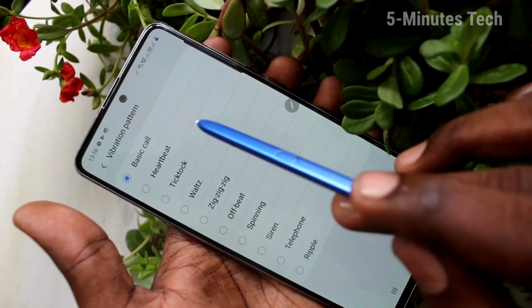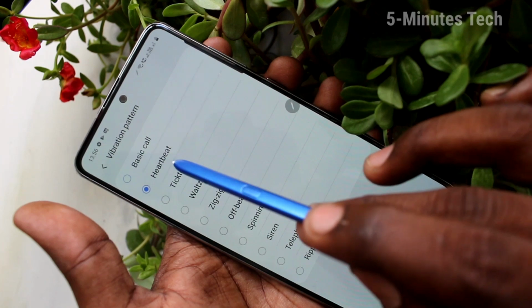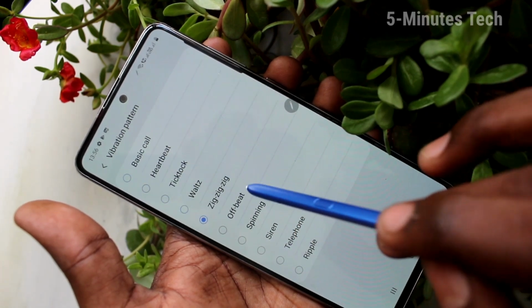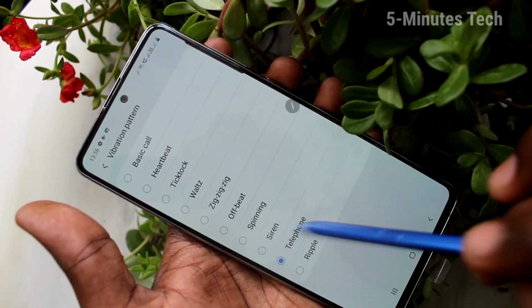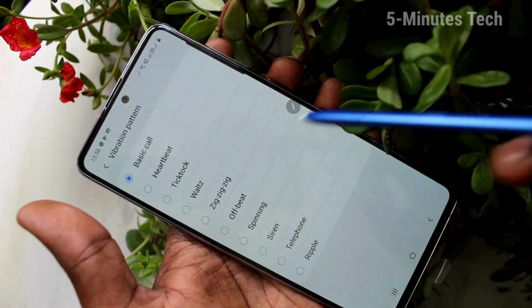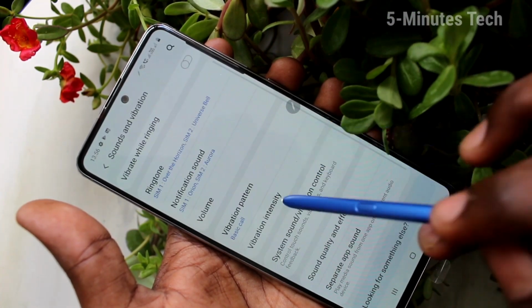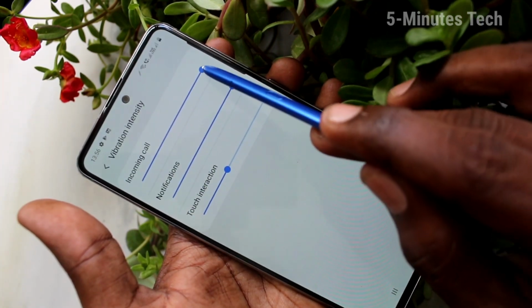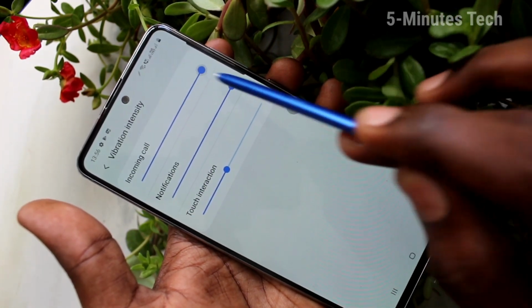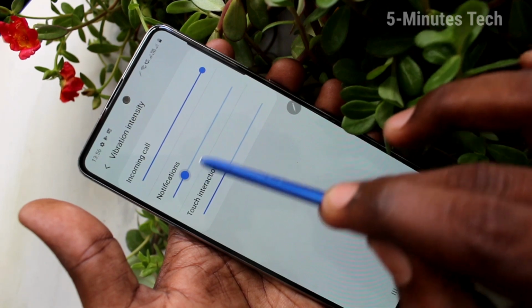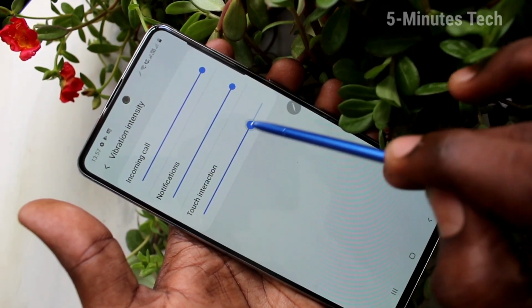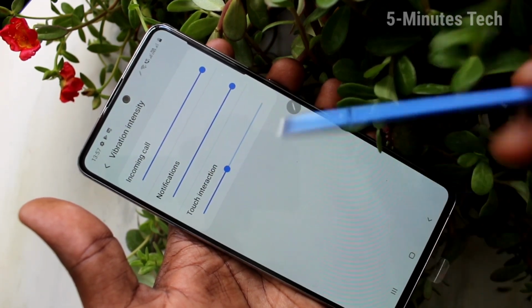Next, vibration pattern. Here you can select from the available options how the vibration pattern will be. So you can just select from the available options. Next, vibration intensity. Just you can increase or decrease. Touch interaction here.